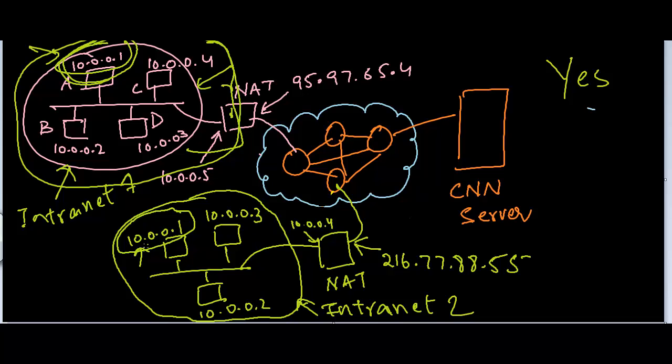Likewise, this 10.0.0.1 right here is restricted in this area, within this local area network, right? So there will not be a conflict between this IP address and this IP address. These are both not visible on the internet, they are only visible within their own local area networks. So this sort of a situation is possible. So what about our home network?